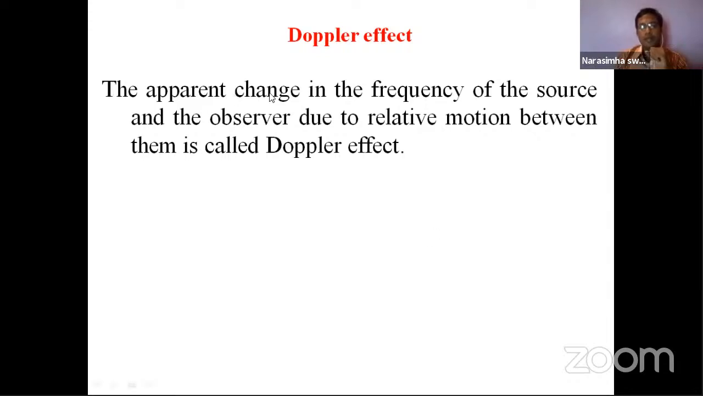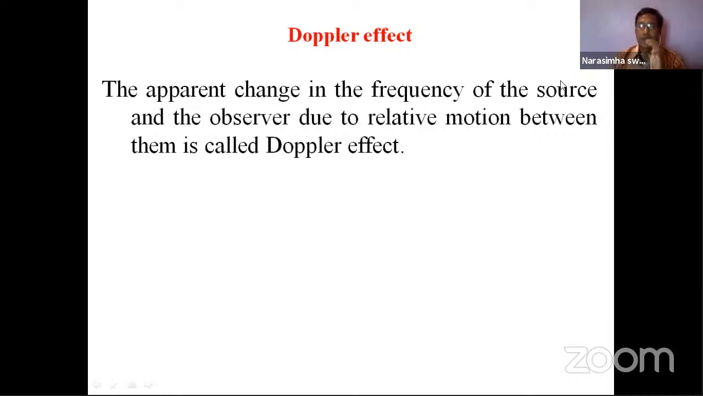So the apparent change in the frequency. In the morning I told you, apparent means it appears that it is changing, but originally the frequency of that siren or horn will be the same only; as per the observer, this is changing. So it is the change in frequency of source and observer due to relative motion. Relative motion. This is very, very important.